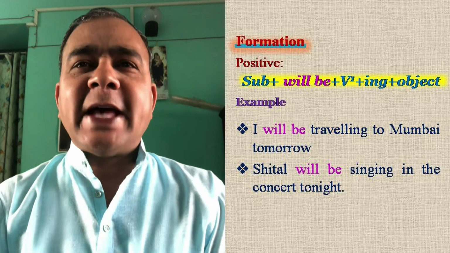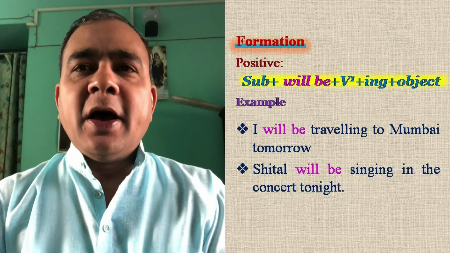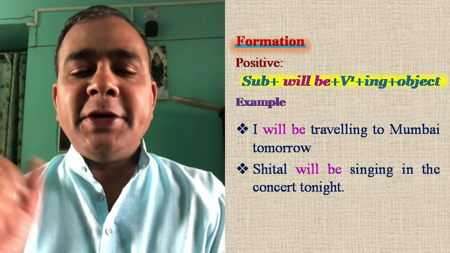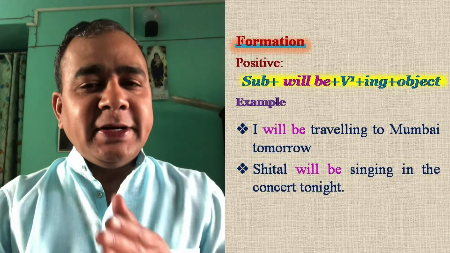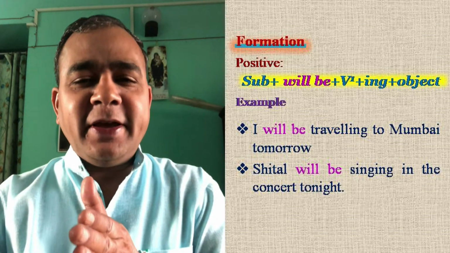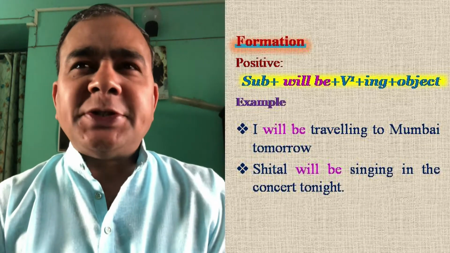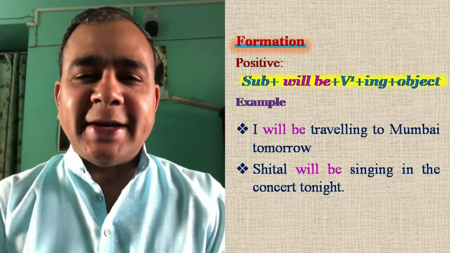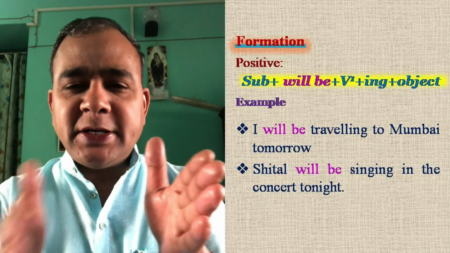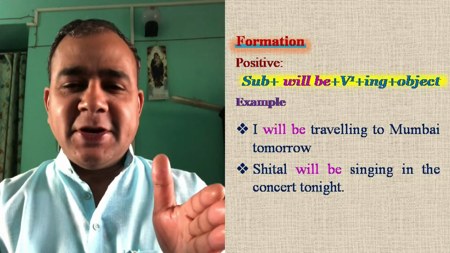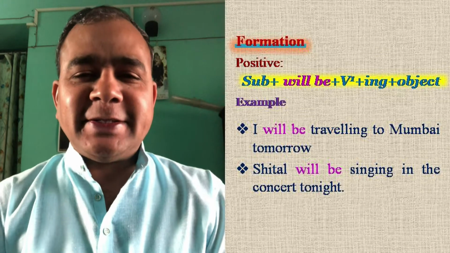Let us see the example. I will be traveling to Chennai tomorrow. I will be traveling to Mumbai tomorrow. I will be traveling to Delhi tomorrow. Traveling takes time. See the next example. Sheetal will be singing in the concert tonight. Again, singing is an event that will start and continue for some time. So therefore, we use future continuous tense.